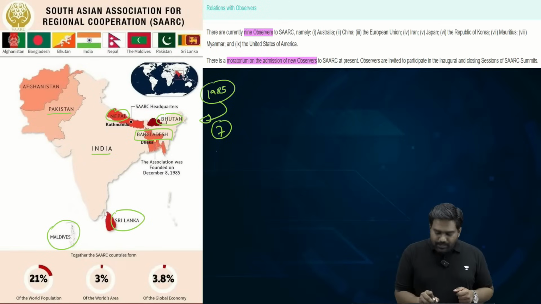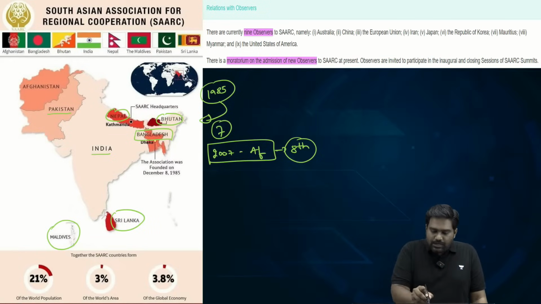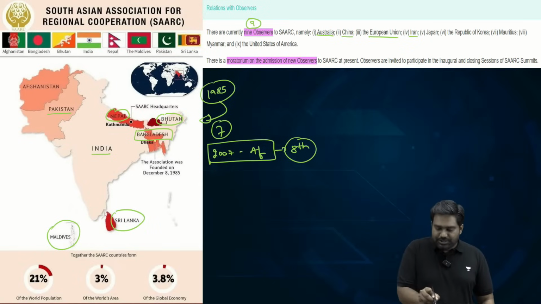But later, in 2007, Afghanistan became the 8th member of the organization. So that is why statement number 2 is correct. And SAARC has around 9 observer states, not 5. There are 9 observer countries, which includes Australia, China, the European Union, Iran, Japan, South Korea, Mauritius, Myanmar, and the United States.